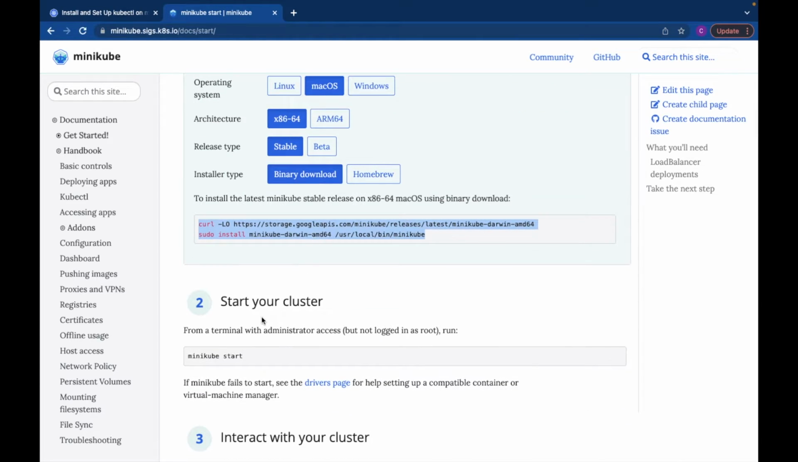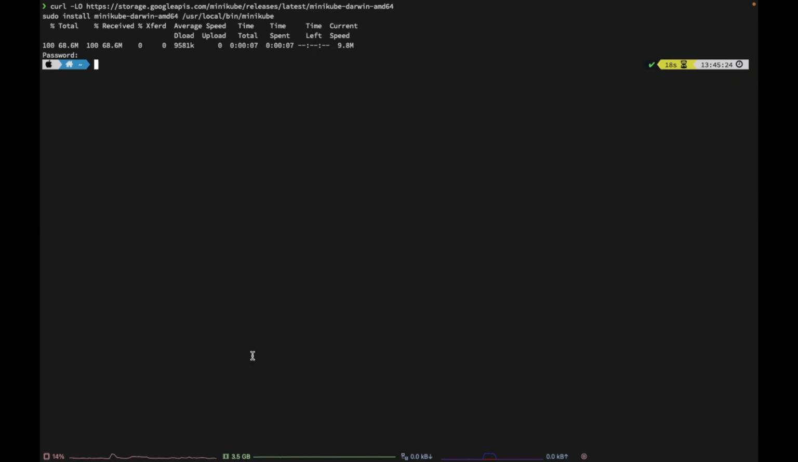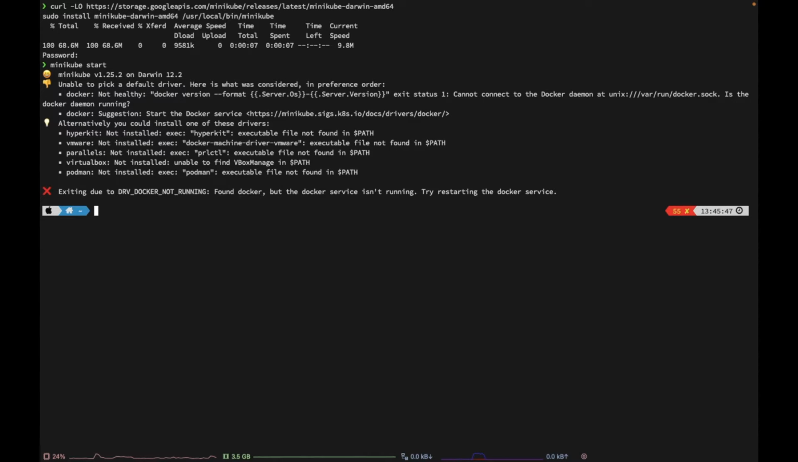Now, the second step: we need to start the cluster. I will copy this command, minikube start, and hit enter. Now it will try to start the Minikube cluster, but as I told you, it will definitely need a container or a VM on which to start the cluster.